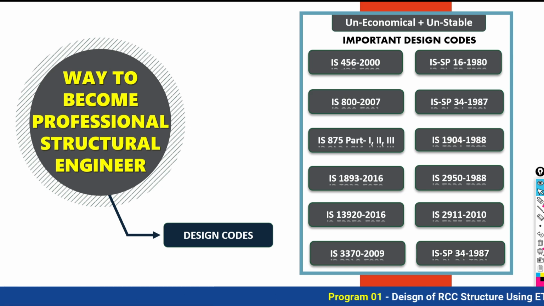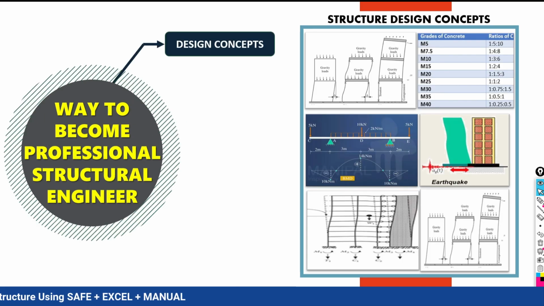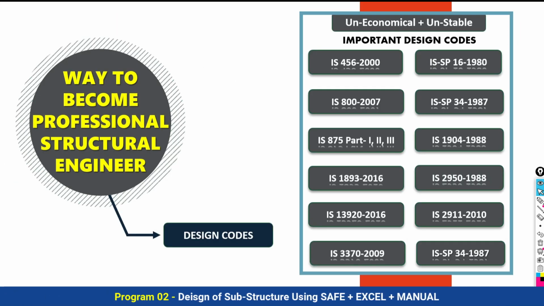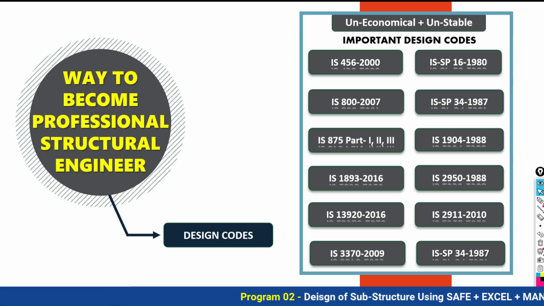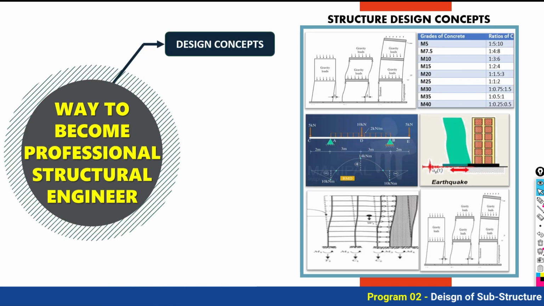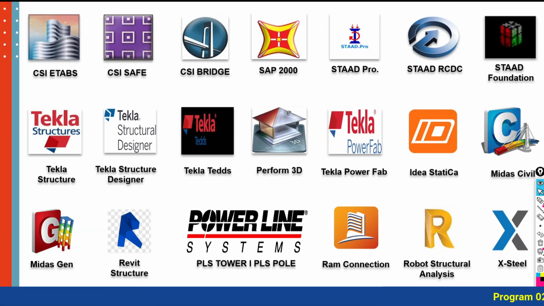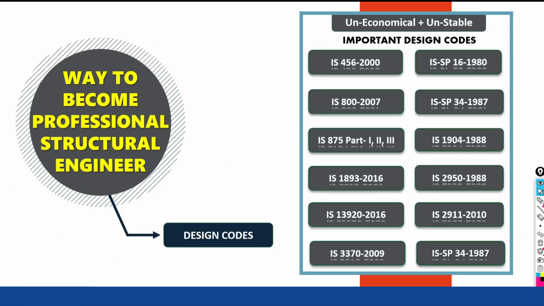So that is the importance of your IS code. We need to learn the IS code properly, and we also have to learn how to implement this IS code in your software. Learning the IS code is not the only important thing, learning the application of the IS code in your software is also important. If you are going to work with ETABS software, how to make your ETABS software follow the code is very much important. This is the third important thing.